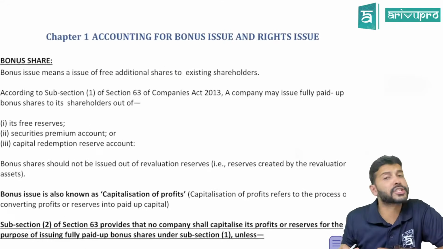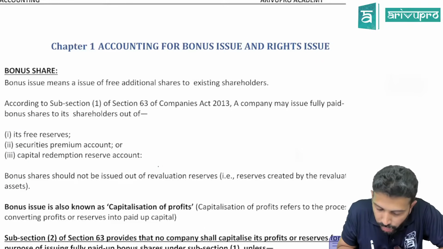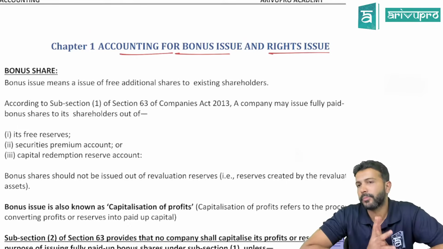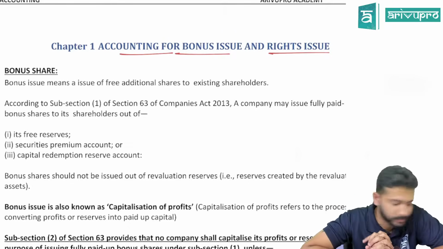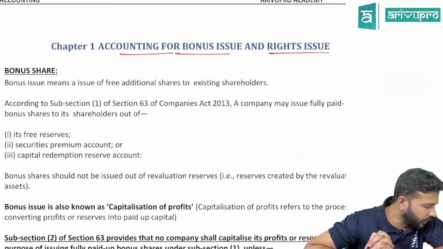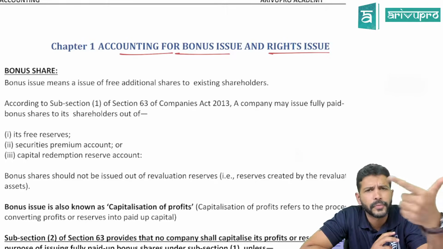So, the first topic that we'll be starting out with is accounting for bonus issue and rights issue. Bonus shares and right shares. If you want, you can call it like that. Very simple topic, sir. It only deals with two things: bonus shares, right shares.